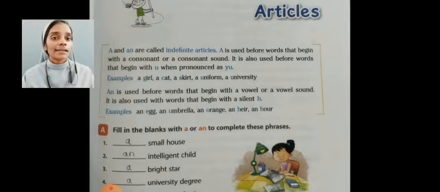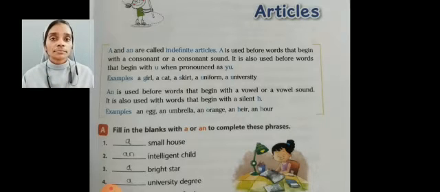Examples: a girl, a cat, a skirt, a uniform, a university. A girl: here the noun girl starts with the consonant letter G, so we use article a. And cat also starts with the consonant letter C, so we use article a. Skirt also starts with the consonant letter S, so we use article a before that noun.